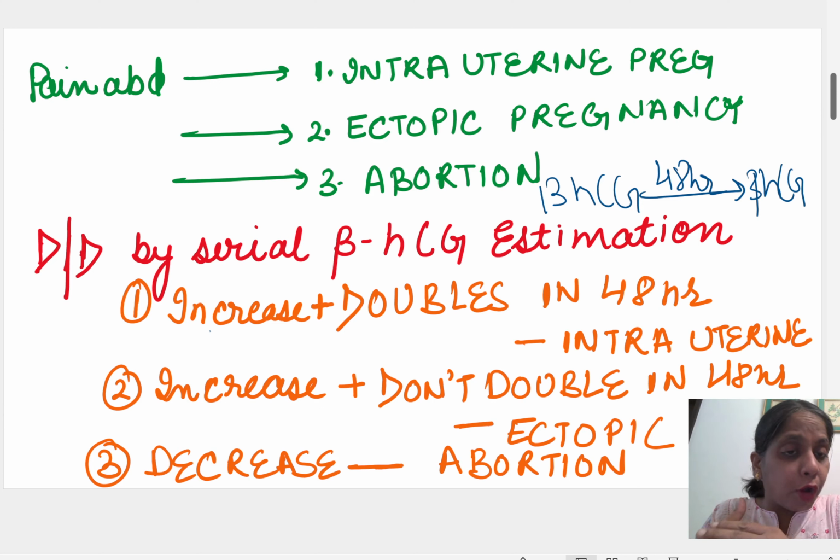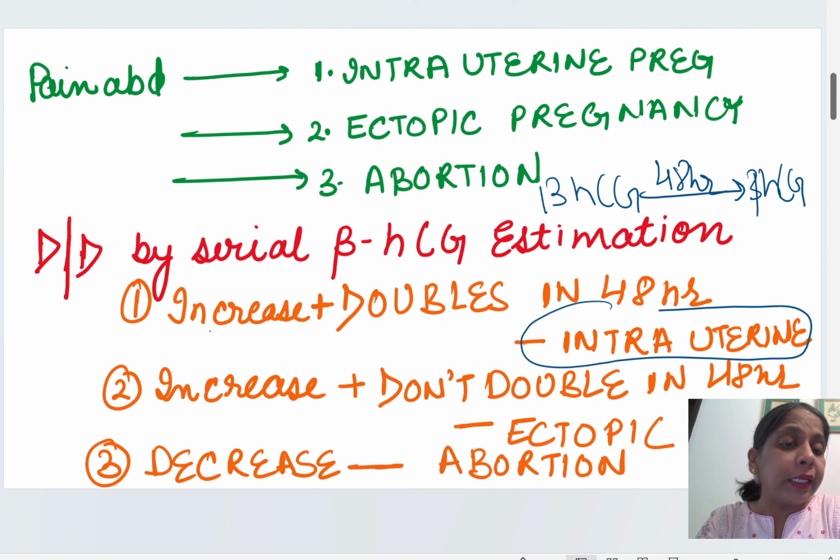This is perfectly normal and it happens in intrauterine pregnancy. If the beta hCG increases in 48 hours and it exactly doubles, then it is an intrauterine pregnancy. If it increases but does not double, it means it is ectopic. It is increasing, which means the pregnancy is progressing.